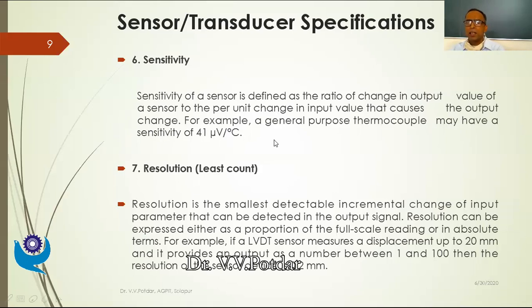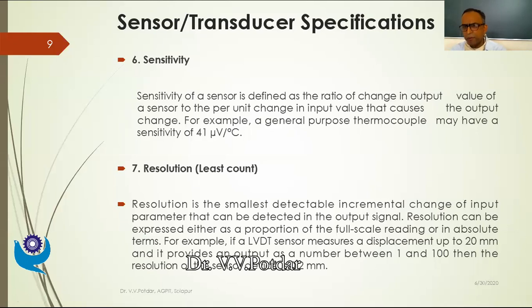So sensitivity corresponds to, for a unit change of input parameter, how much output the transducer is giving. In this case of a thermocouple, for 1 degree change in the temperature, it is giving me 41 microvolt. So it is good, we can say it is sensitive enough.